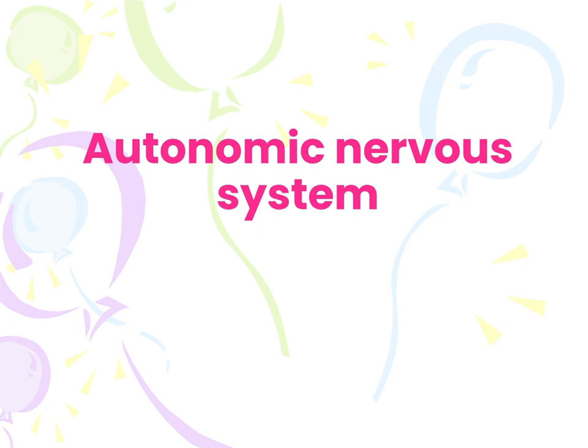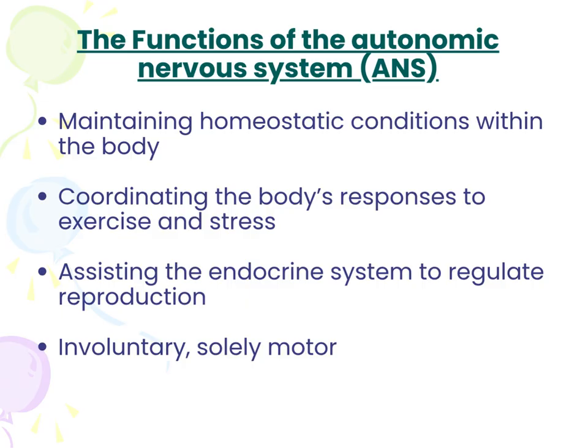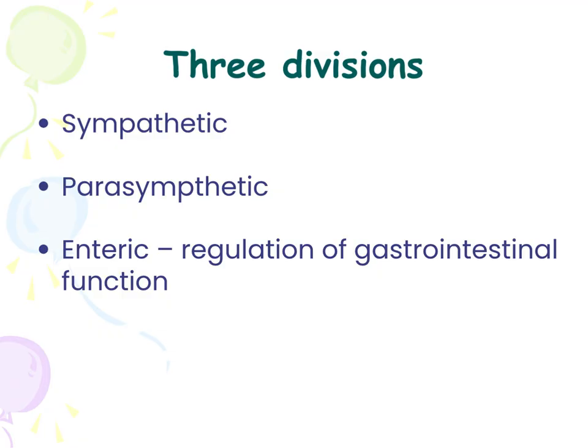Autonomic nervous system. Functions of autonomic nervous system are maintaining homeostatic conditions within the body, coordinating the body's responses to exercise and stress, assisting the endocrine system to regulate reproduction, etc. They are involuntary and solely motor. There are three divisions of autonomic nervous system: sympathetic, parasympathetic, and enteric.